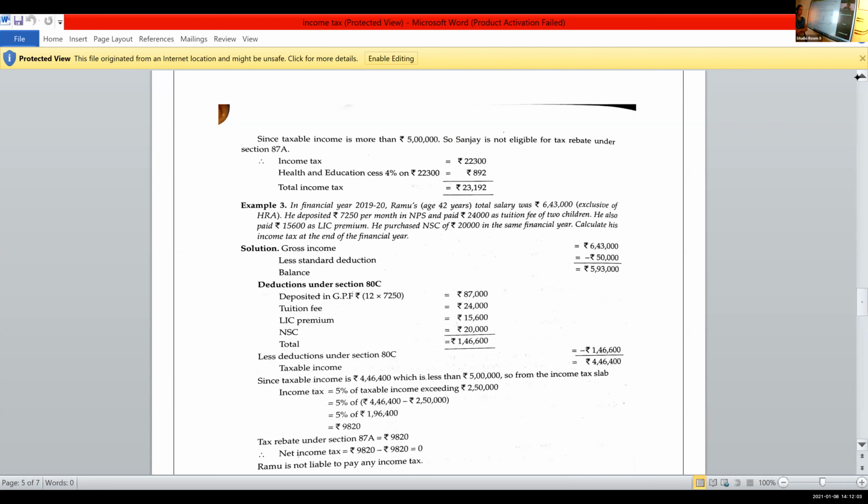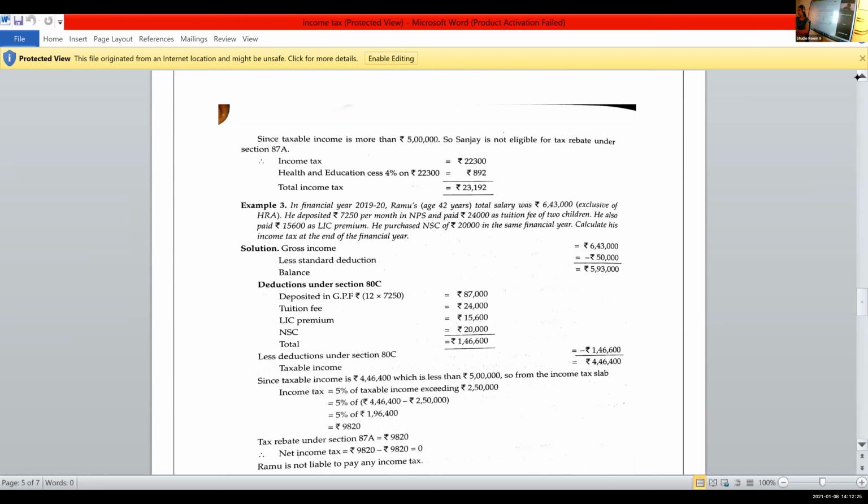And paid rupees 24,000 as tuition fee of 2 children.